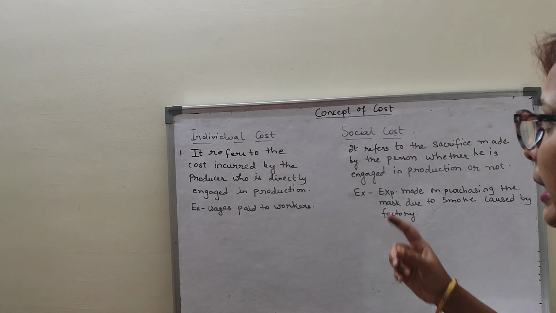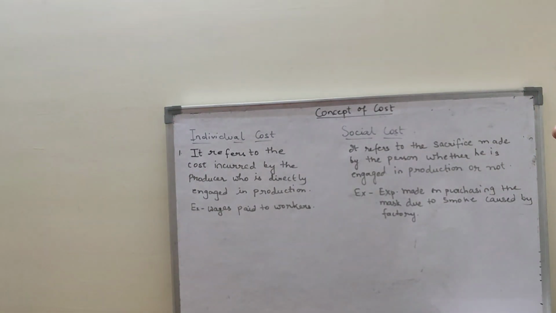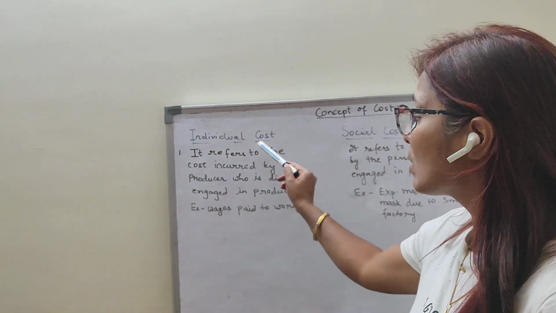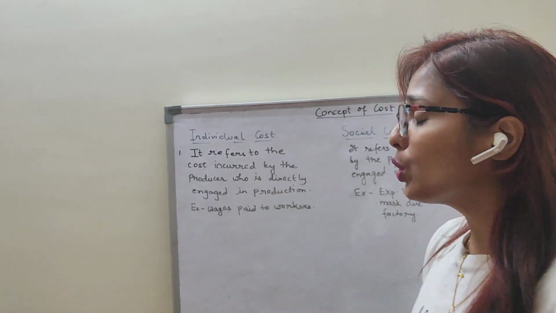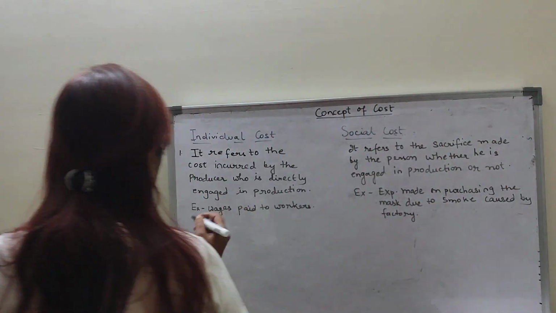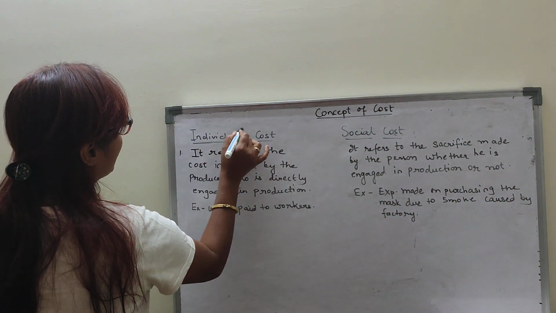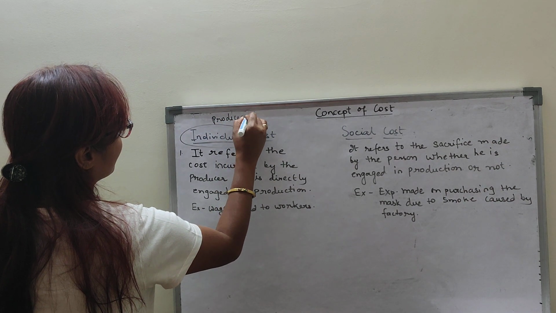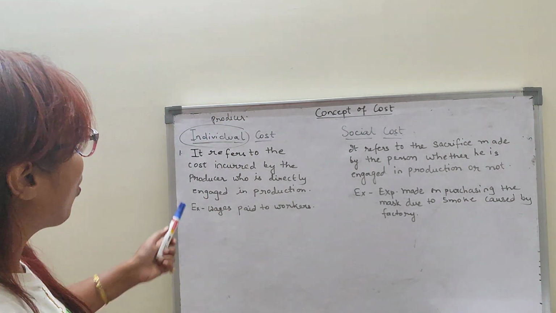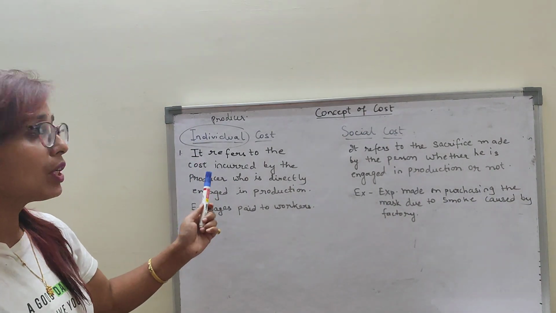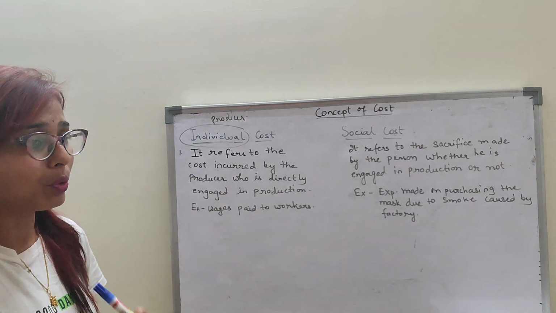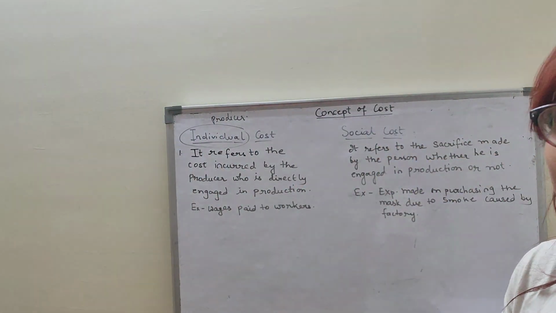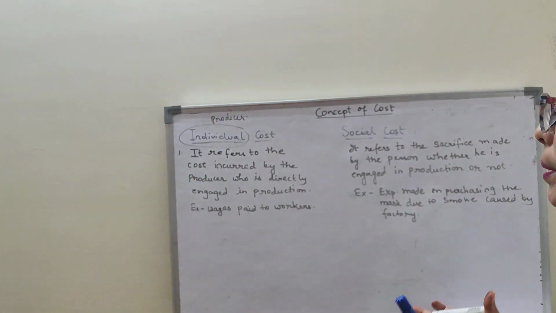Now coming to the individual cost and social cost. Individual cost refers to the cost incurred by the producer. Cost means the expenditure. Individual here, children, means the producer itself. It is the cost incurred by the producer who is directly engaged in the production. Whatever the payments, whatever the cost, only the producer bears this.